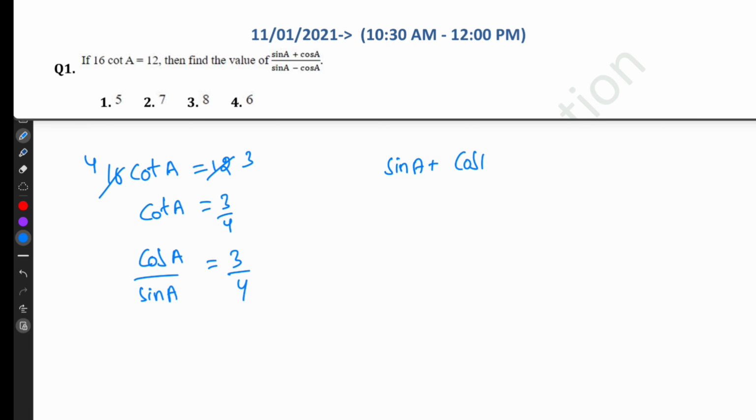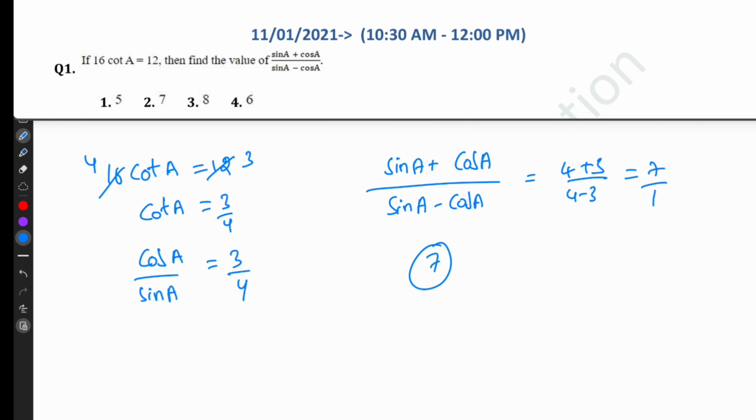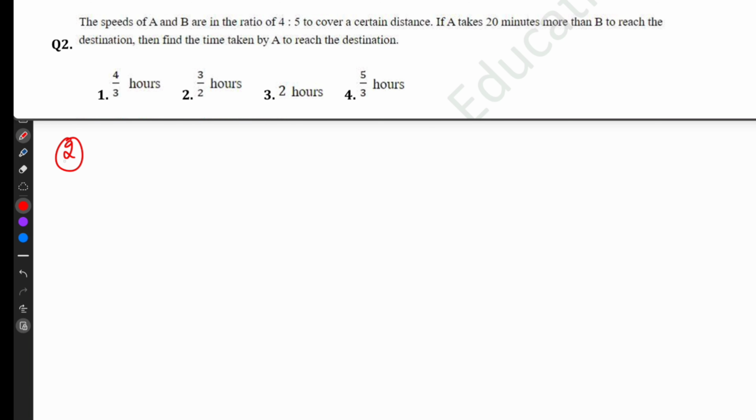We have to find out sin A plus cos A divided by sin A minus cos A, that equal to 4 plus 3 divided by 4 minus 3, that equal to 7 divided by 1. Answer 7. Question number 2.